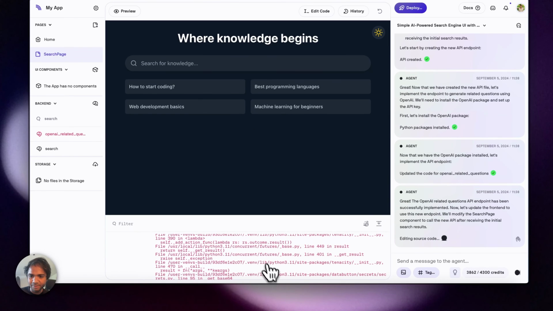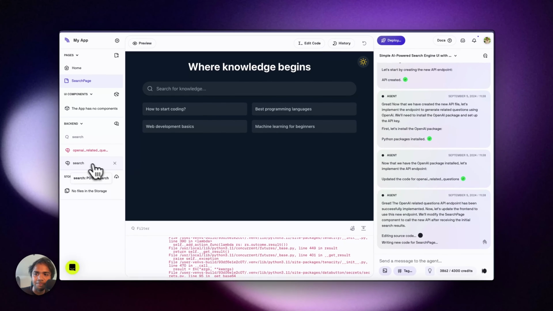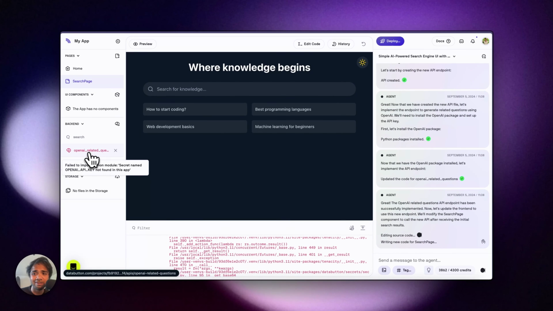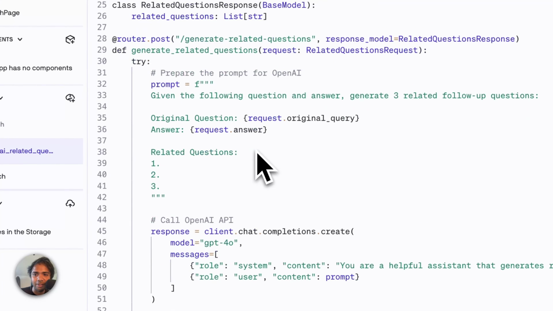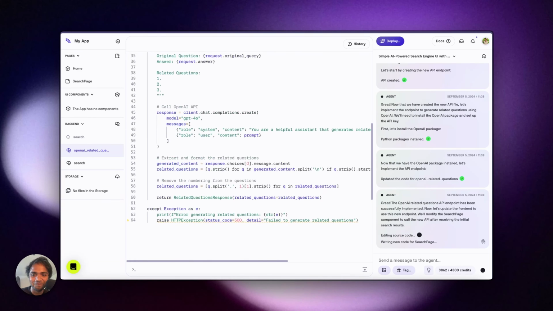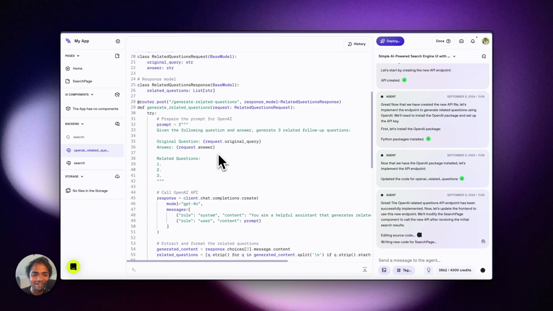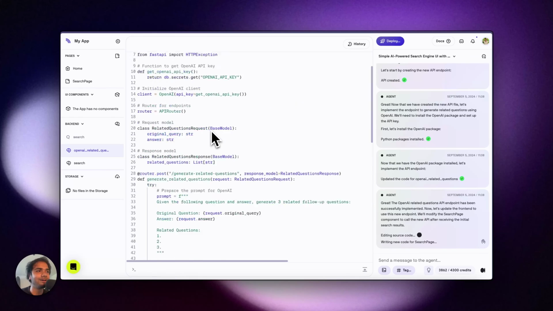It says there is some error, so it's making some changes here. You can see this is the best part. Any endpoint which is functional comes up here. Anything which is in red means there is some error. Now the error is: secret named OpenAI API key not found. So Databutton wrote a pretty cool one. The entire endpoint, everything is ready. The only thing we need to fix is we need to give an OpenAI API key.